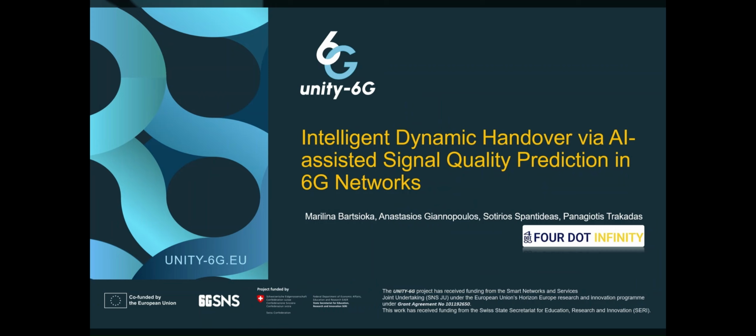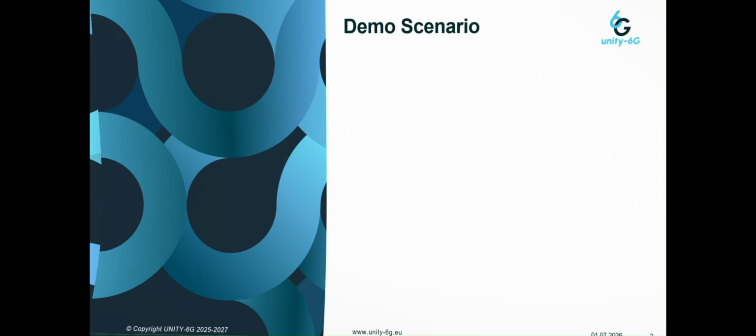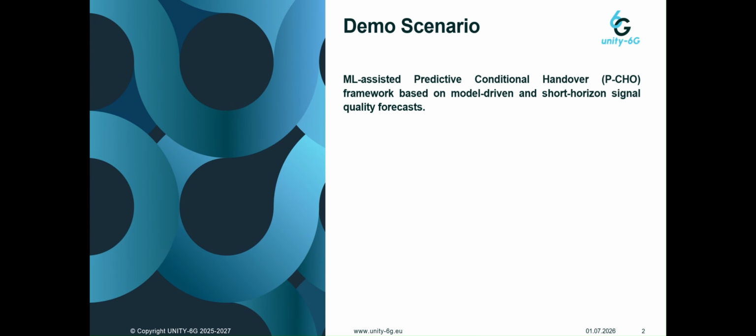This demonstration was developed in the context of Unity's 6G project, and especially under Work Package 4, which concerns AI-driven distributed intelligence. The demonstrated algorithm is a work by 4.Infinity and performs intelligent dynamic handover by utilizing AI-assisted signal quality prediction in realistic 6G networks. Let me briefly describe the scenario.